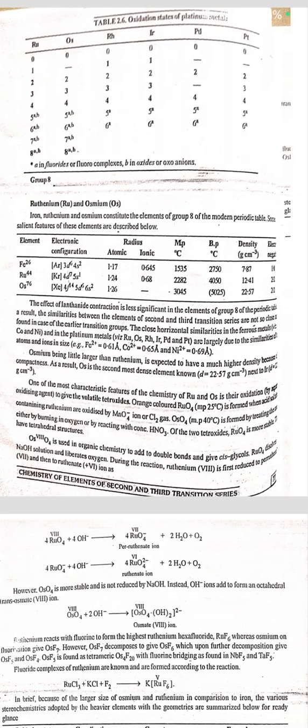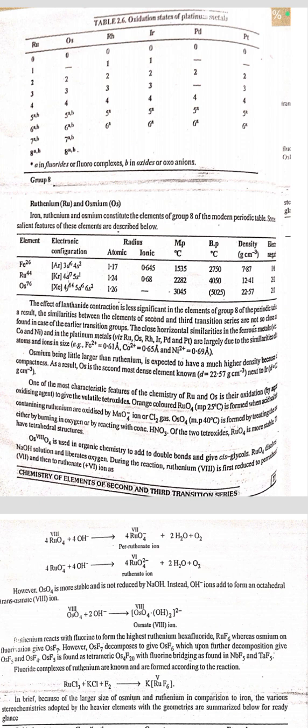Next is group 8, ruthenium and osmium. The effect of lanthanide contraction is less significant in the elements of group 8 in the periodic table. As a result, the similarities between the elements of the second and third transition series are not as close as found in the case of earlier transition groups. The close horizontal similarity in the ferrous metals iron, cobalt, and nickel and the platinum metals is largely due to the similarity of the atoms and ions in their size. Osmium, being a little larger in atomic mass, is expected to have much higher density because of compactness. As a result, osmium is the second most dense element known, next to iridium.